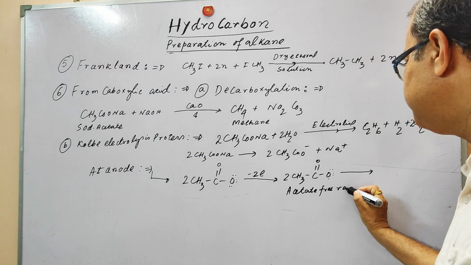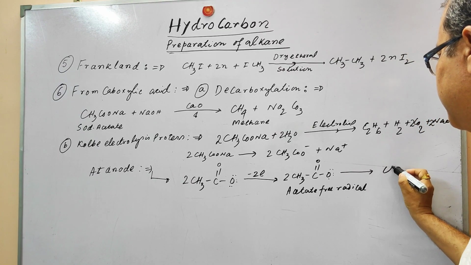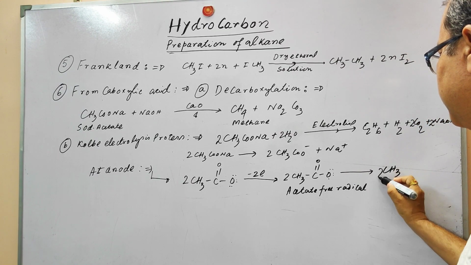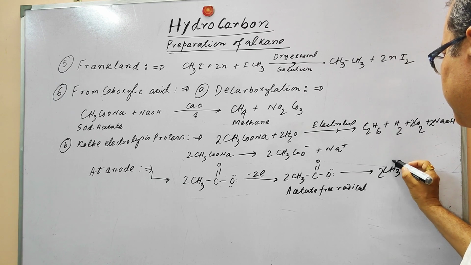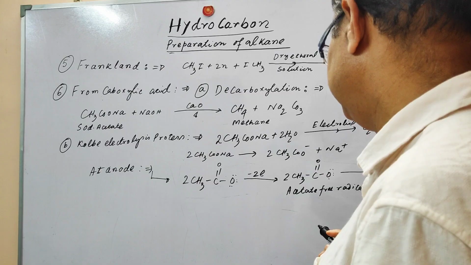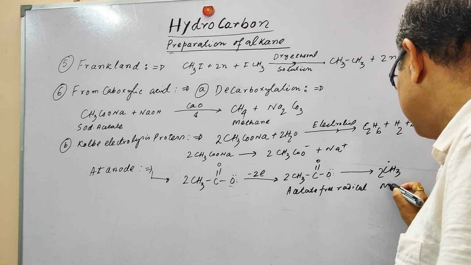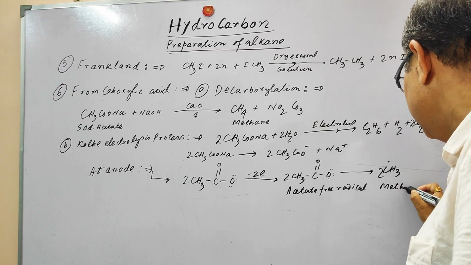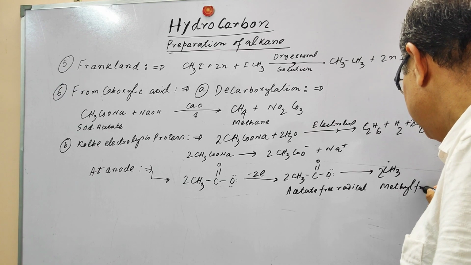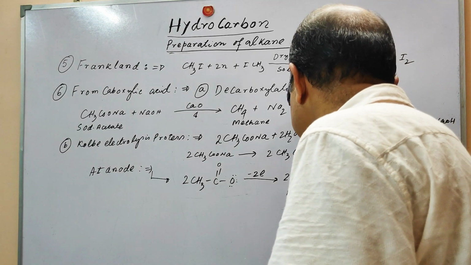This is the acetate free radical, and it is going to produce the methyl free radical, and there is also production of carbon dioxide here. Carbon dioxide will be produced here.